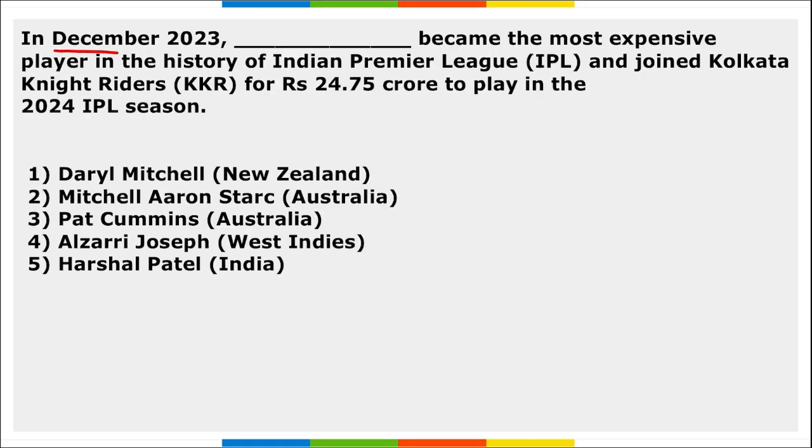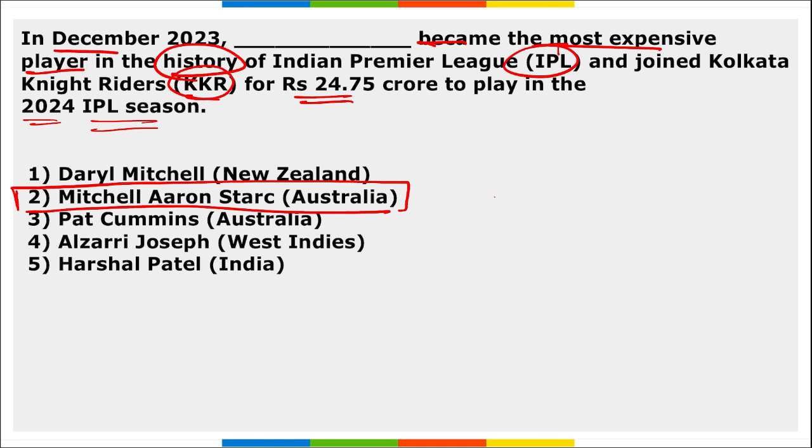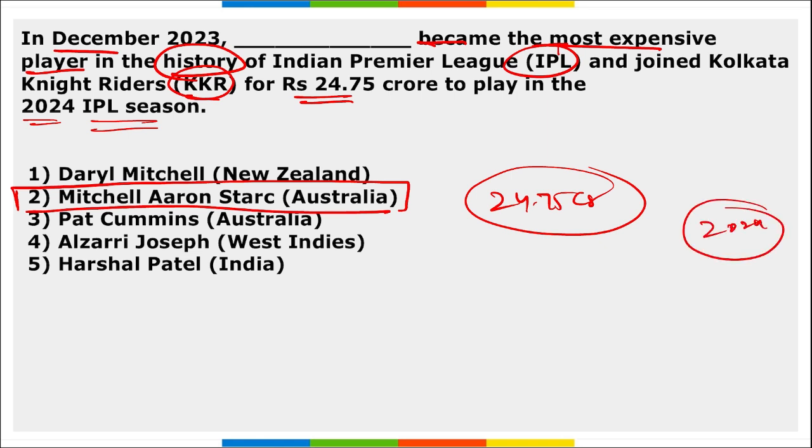Next, in December, a player became the most expensive player in the history of IPL and joined KKR for 24.75 crore rupees to play in the 2024 IPL season. He will be Mitchell Starc. Correct? He is from Australia, and for 24.75 crore, he became the most expensive player in IPL history for the IPL 2024. Right?